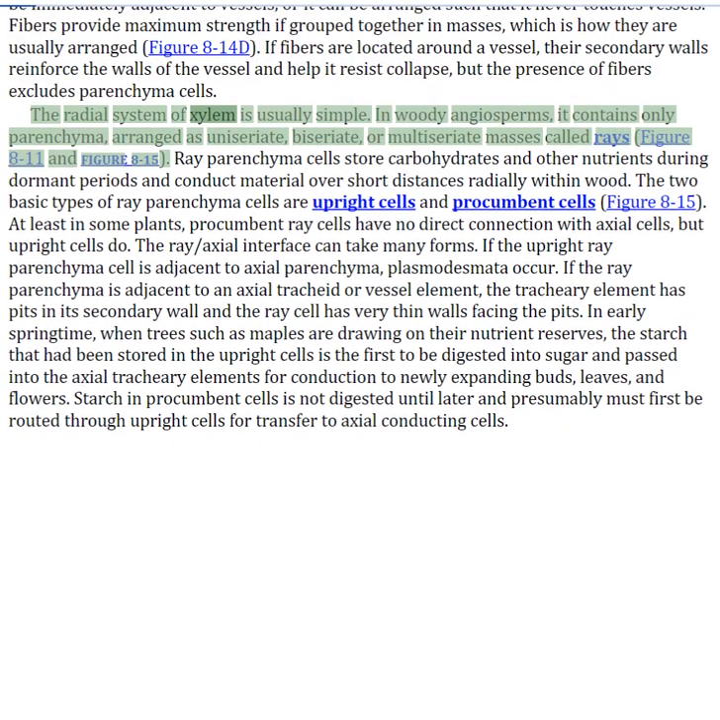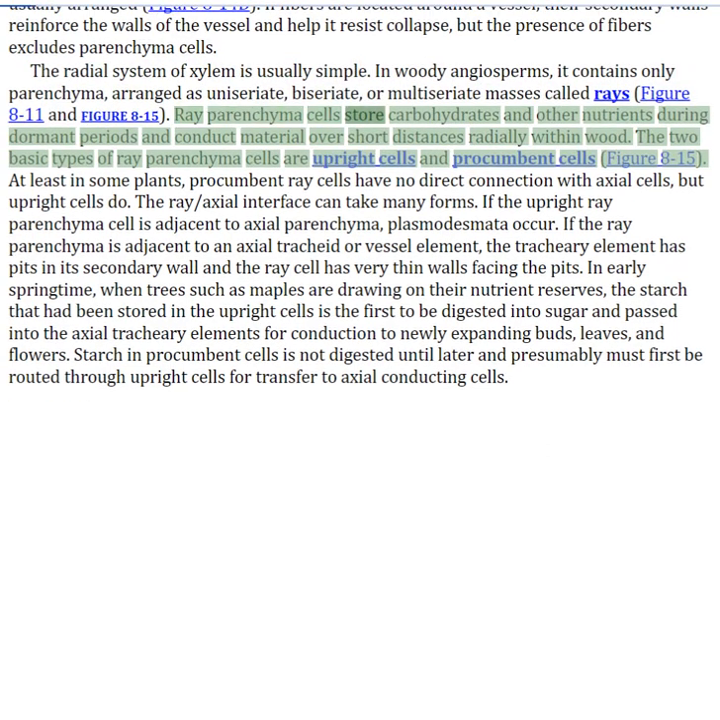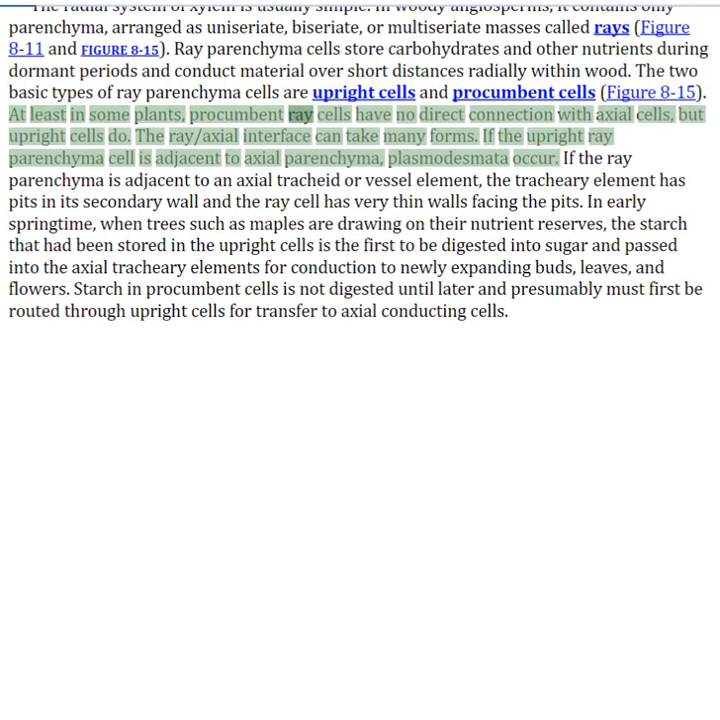The radial system of xylem is usually simple. In woody angiosperms, it contains only parenchyma, arranged as uniseriate, biseriate, or multiseriate masses called rays. Ray parenchyma cells store carbohydrates and other nutrients during dormant periods and conduct material over short distances radially within wood. The two basic types of ray parenchyma cells are upright cells and procumbent cells. At least in some plants, procumbent ray cells have no direct connection with axial cells, but upright cells do. The ray-axial interface can take many forms.